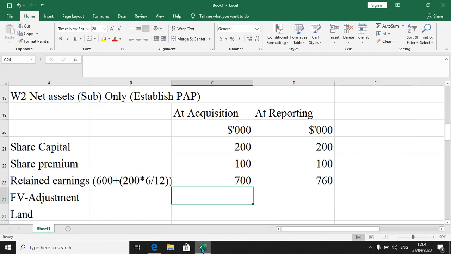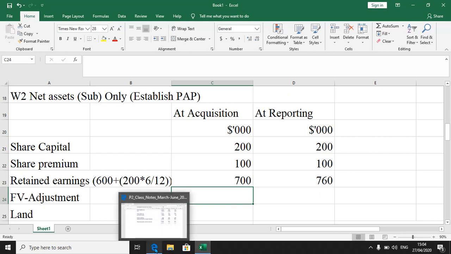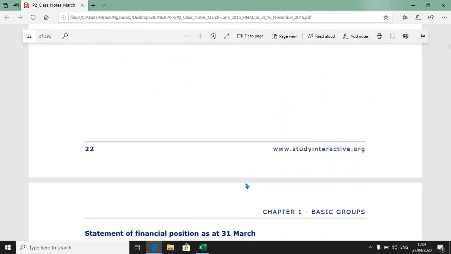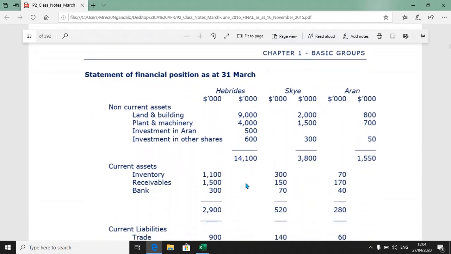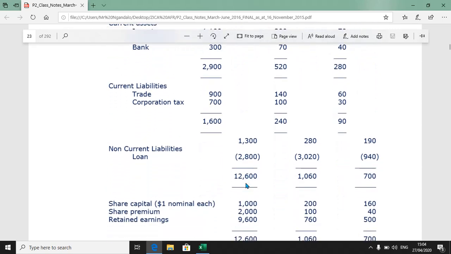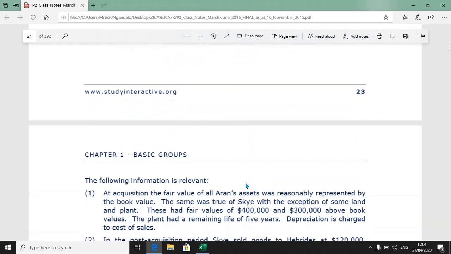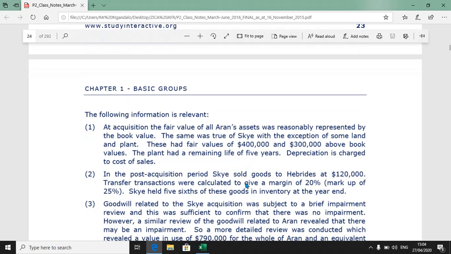All right. Fair value adjustment, there's a note that is given in the question. Let us go to note 1, I suppose. At acquisition, the fair value of Aaron's assets were reasonably represented by the book value.